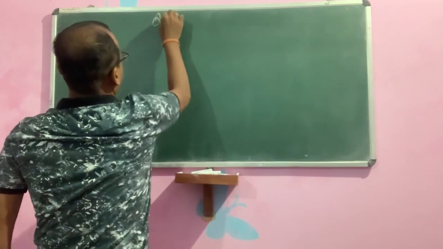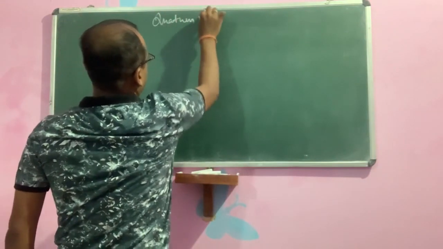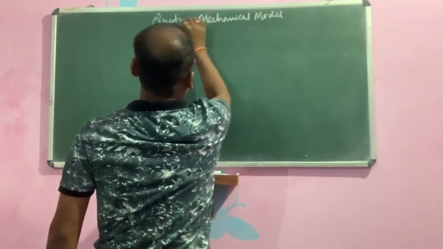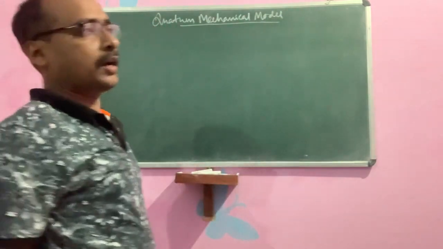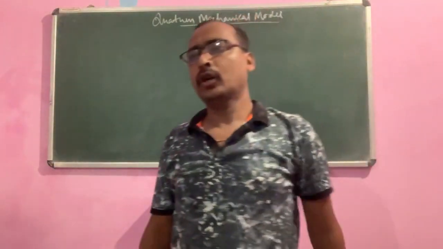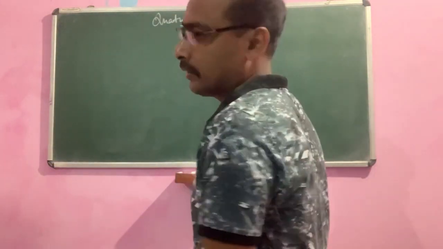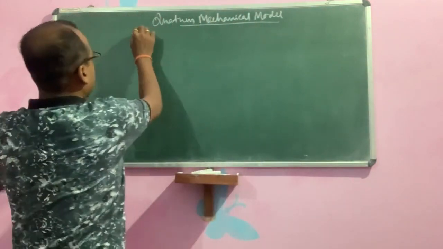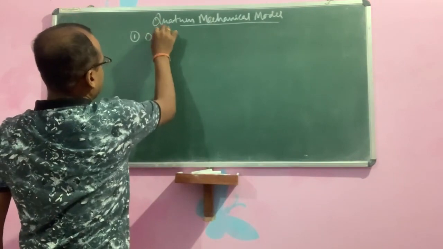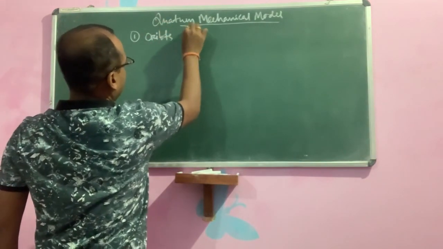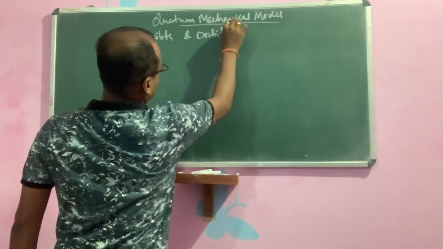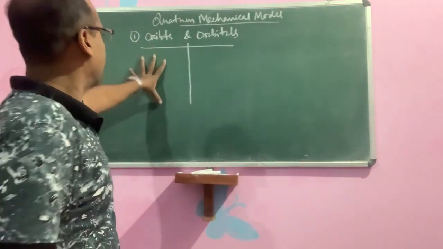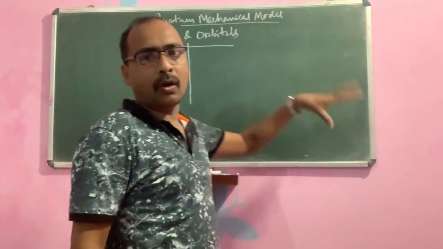Quantum mechanics means the branch of science which deals with the study of the dual character of matter, that is wave-like and particle-like. Before going into quantum mechanics, first we will discuss what you mean by orbit and orbital, and the difference between orbits and orbitals.